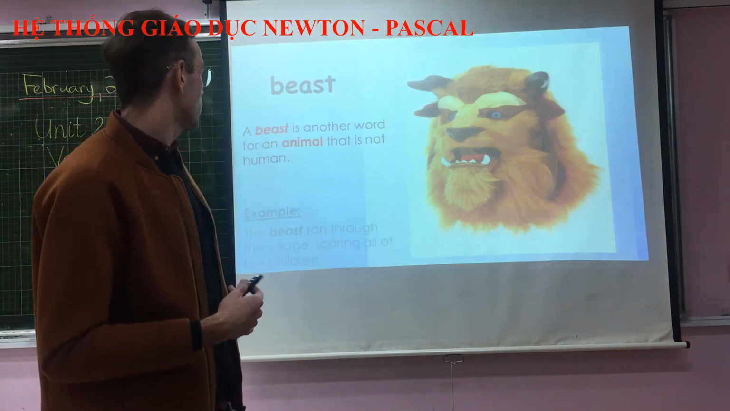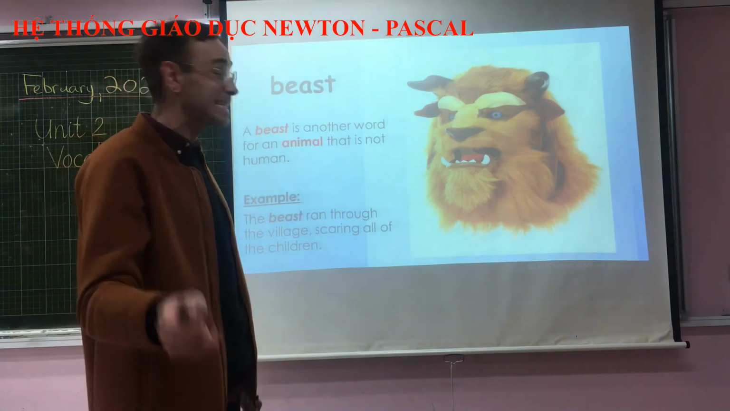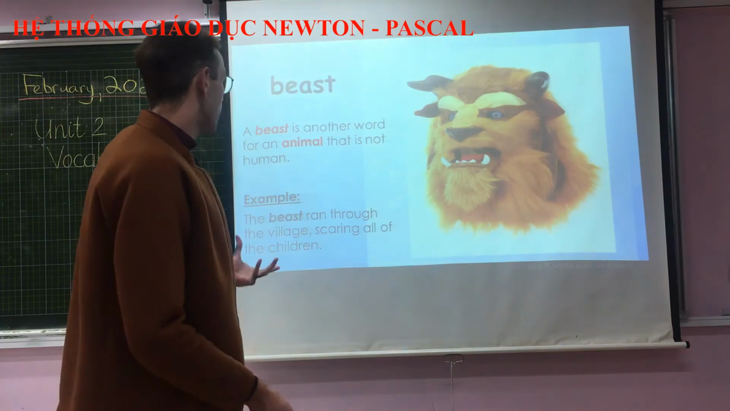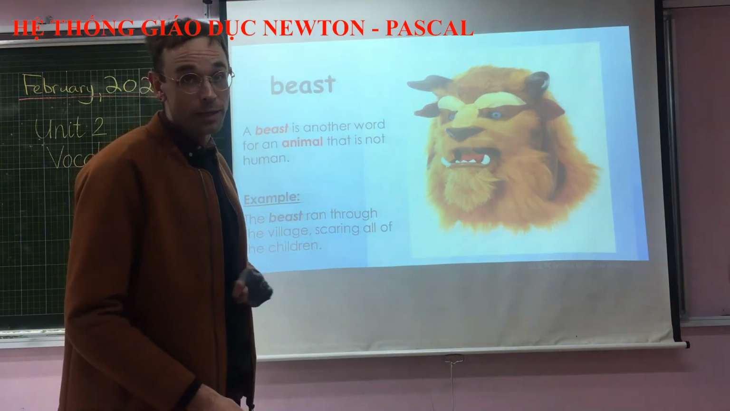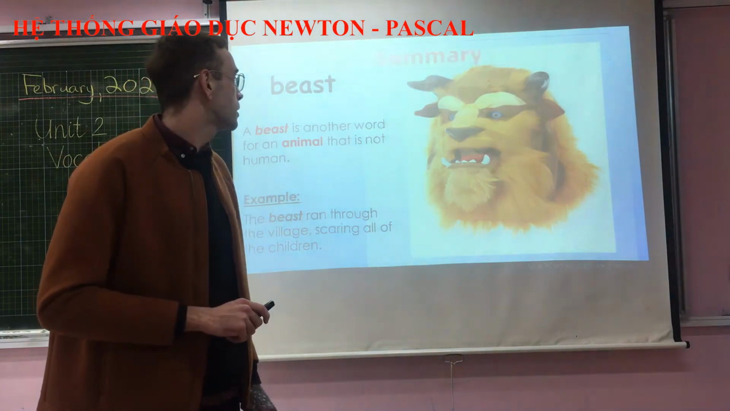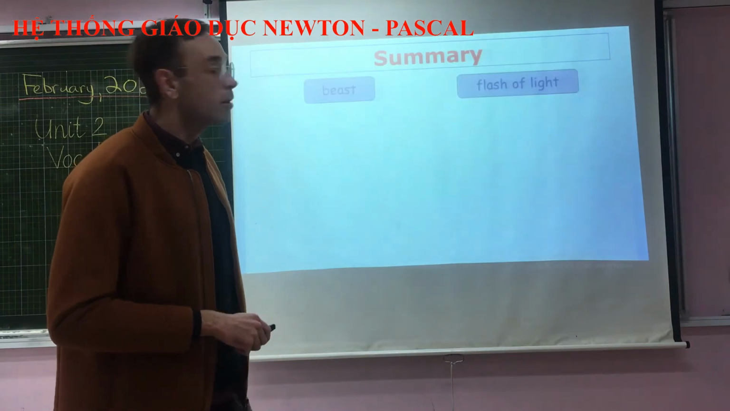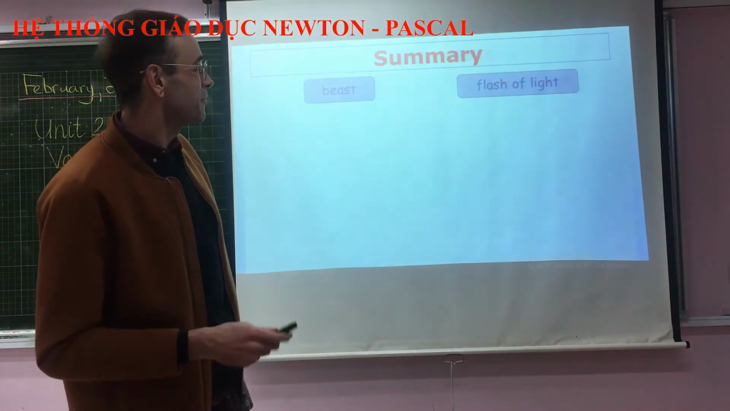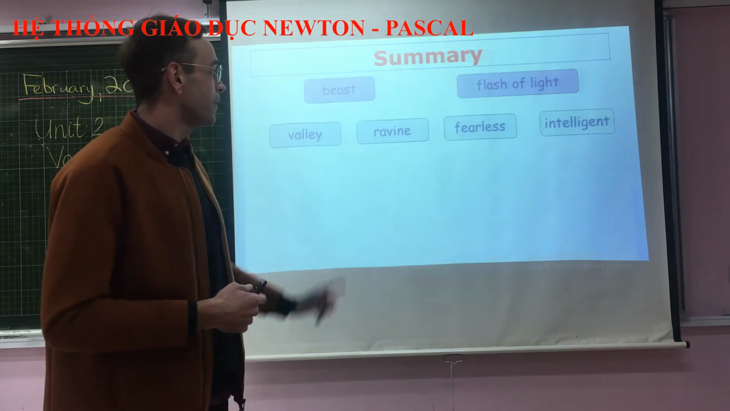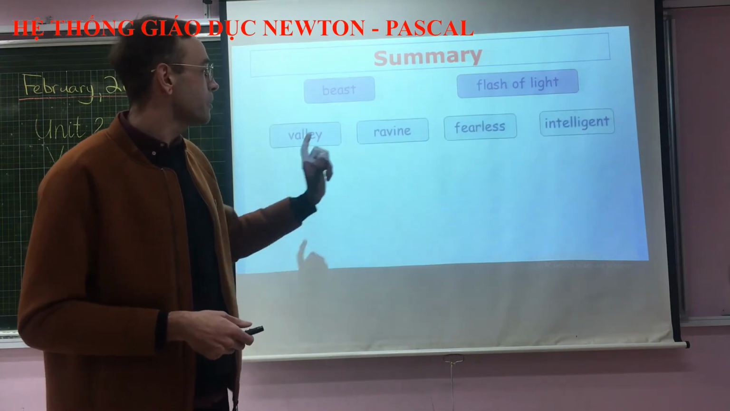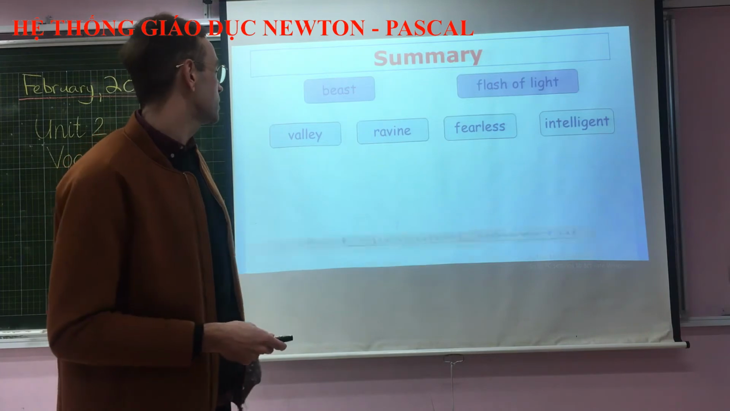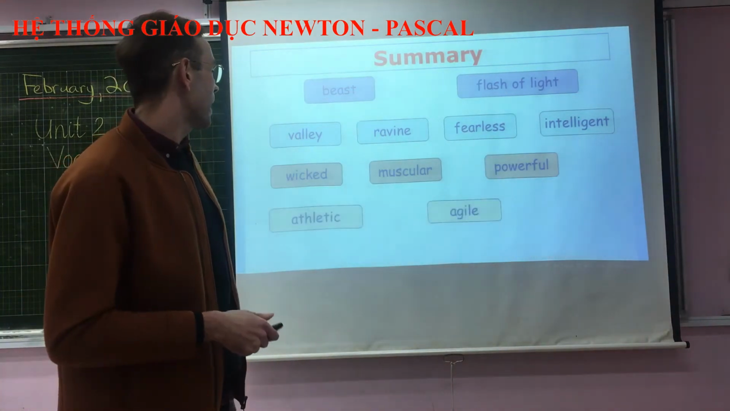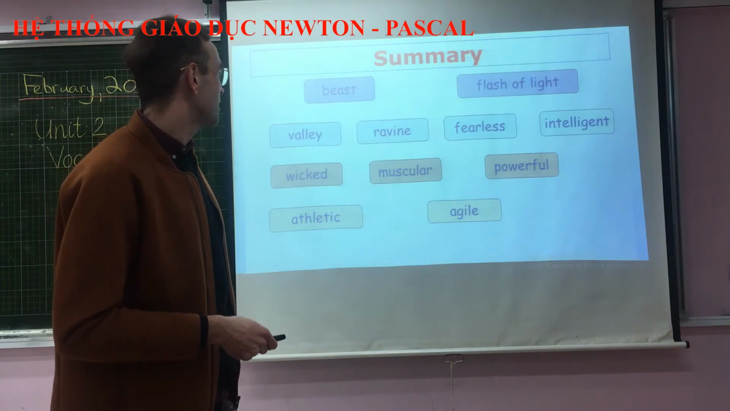Okay? So, an example of using beast in a sentence is, the beast ran through the village, scaring all of the children. All right. So, here are all of the words that we've seen for today. Beast, flash of light, valley, ravine, fearless, intelligent, wicked, muscular, powerful, athletic, and agile.